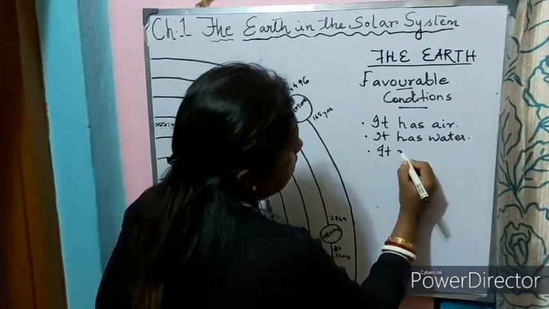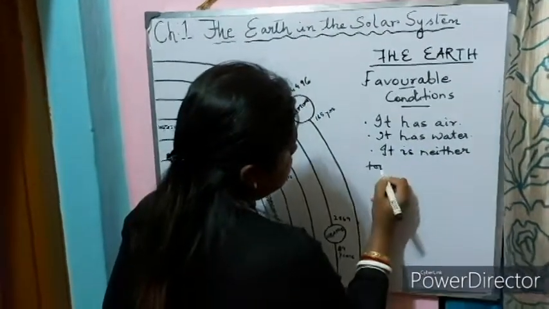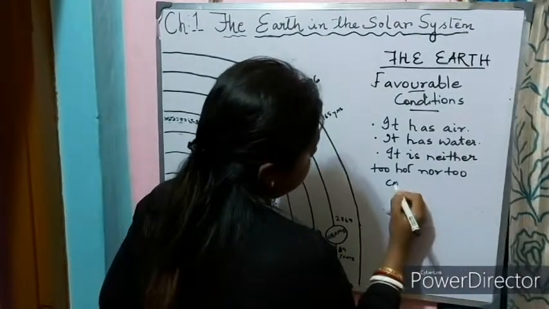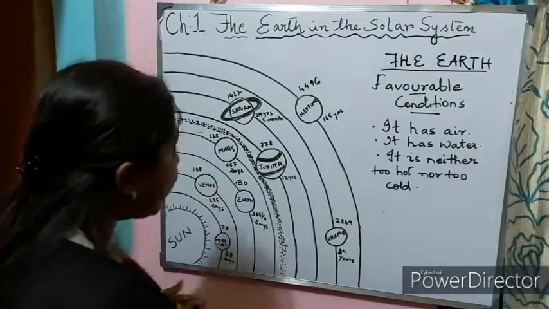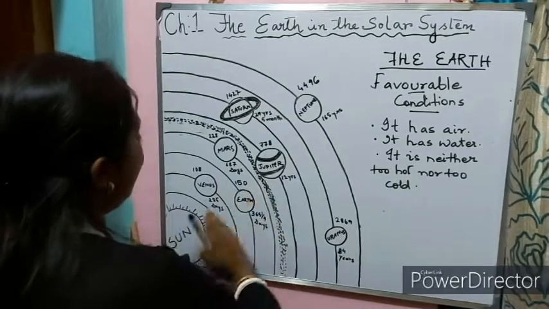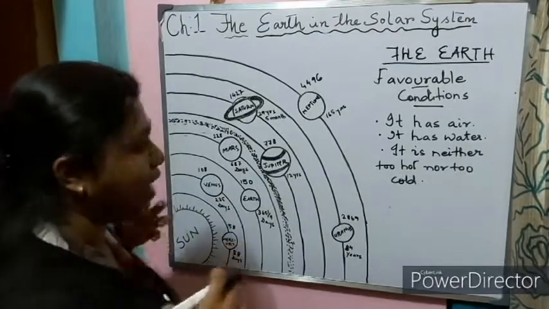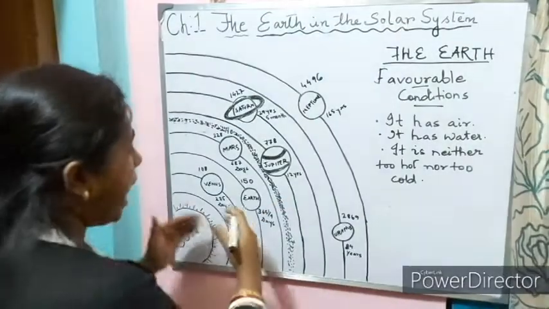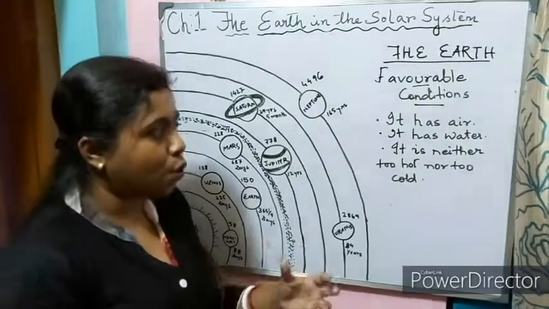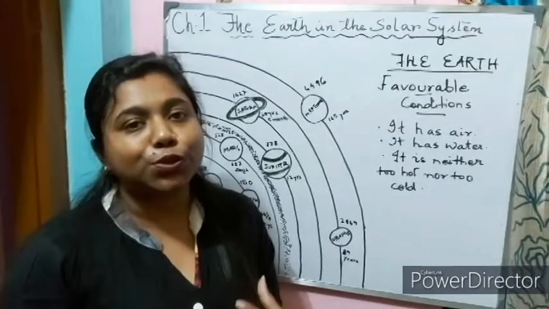It is neither too hot nor too cold. Why? Because it is located 150 million kilometers away from the sun. So that is why it is neither too hot. That means it is neither getting the direct rays of the sun, like very hot, nor is it very, very far away from the sun. So the climatic condition here on Earth is neither too hot nor too cold. So we can live in it.